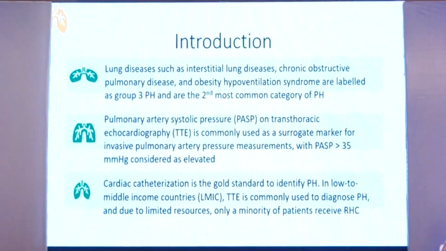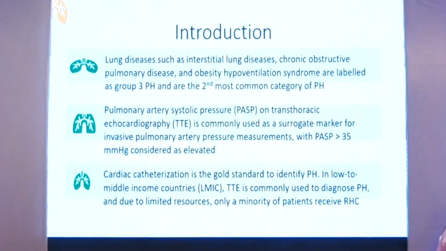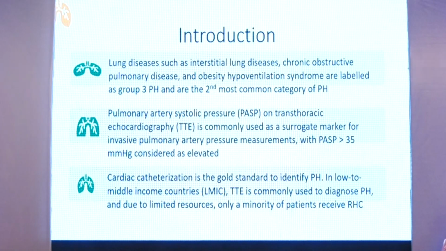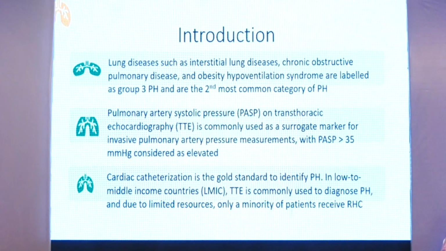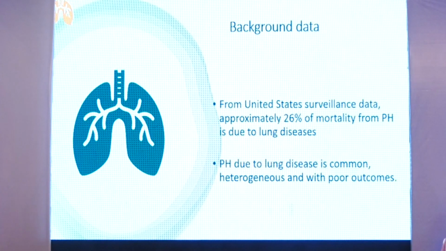Pulmonary artery systolic pressure on transthoracic echo is a surrogate marker for invasive pulmonary artery measurement, with a pulmonary artery systolic pressure greater than 35 mostly considered elevated. Cardiac cath is the gold standard to identify pulmonary hypertension. In low to middle income countries, transthoracic echo is commonly used to diagnose pulmonary hypertension, but due to limited resources, only a minority of patients undergo right heart catheterization.